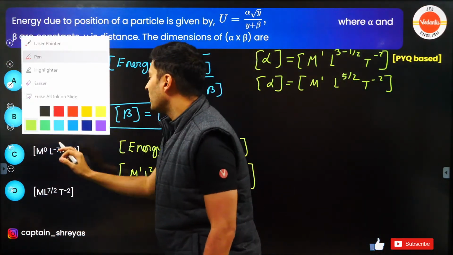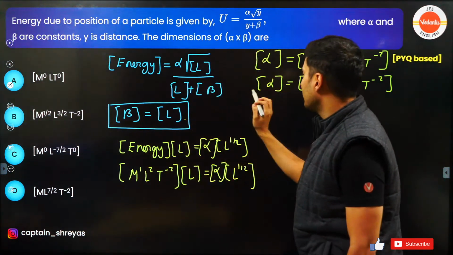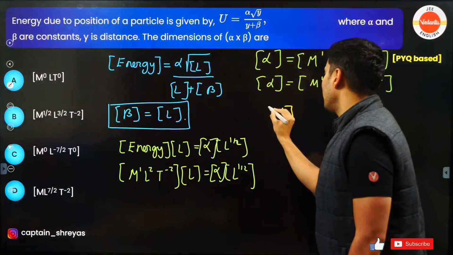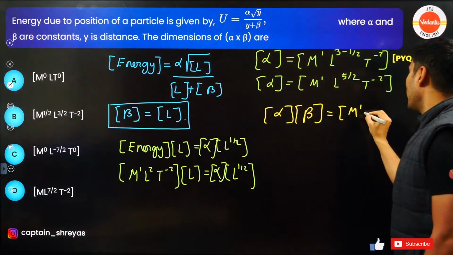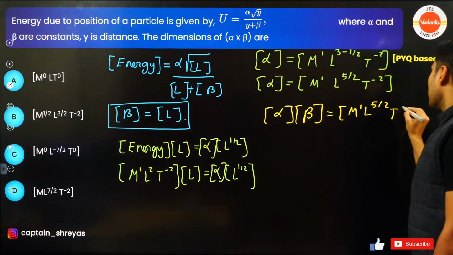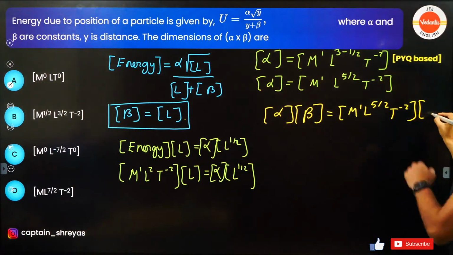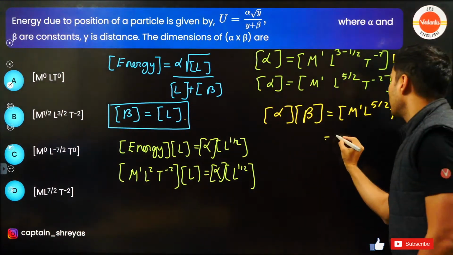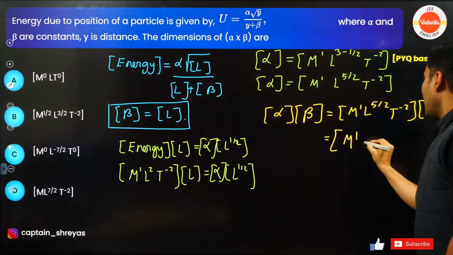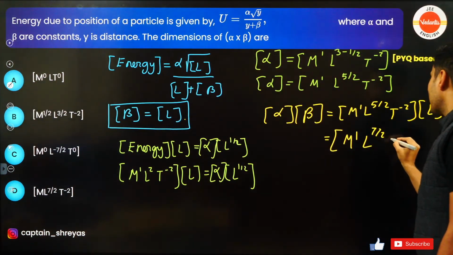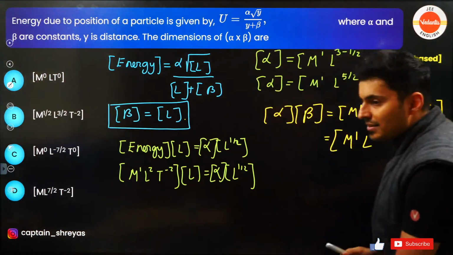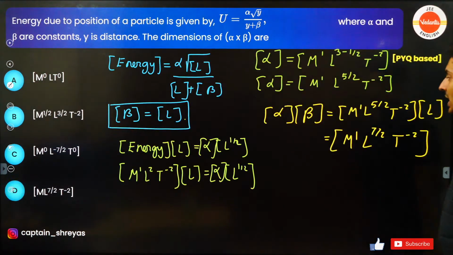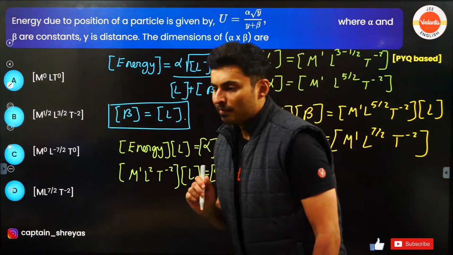Last step is multiplying both of them, guys. So multiplying this with this, the dimension of alpha into dimension of beta will be M raised to 1, L raised to 5 by 2, T raised to minus 2, whole thing into the dimension of length. So this will become M raised to 1, L raised to 7 by 2, T raised to minus 2. Where is such an option? Option D, is it? Yes, option D. There you go. Very nice.